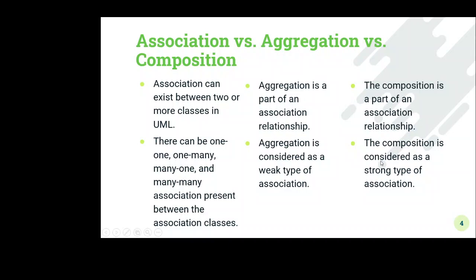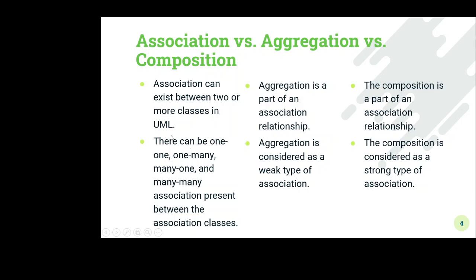So next, association can exist between two or more classes in UML. Same as aggregation, which is part of an association relationship, and it is again between two or more classes. Same for composition. Composition is a part of the association relationship, or we can say that it is a special form of association we use for representing the relationship between two or more classes.